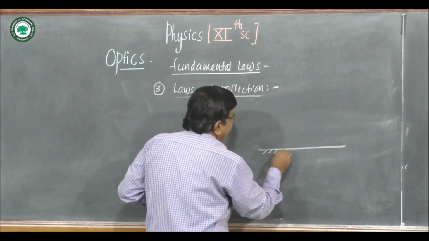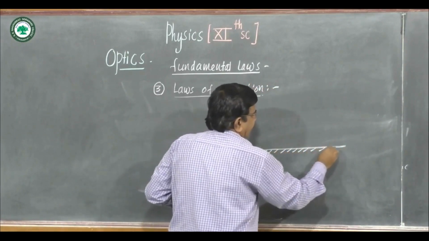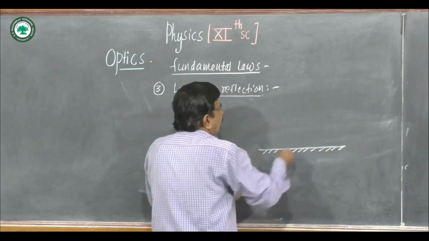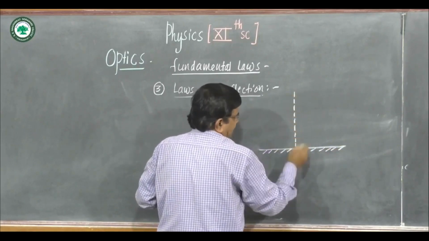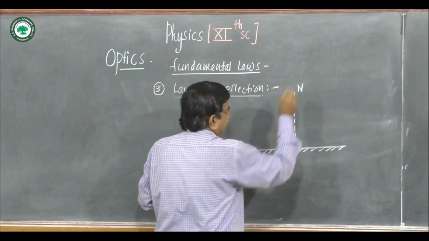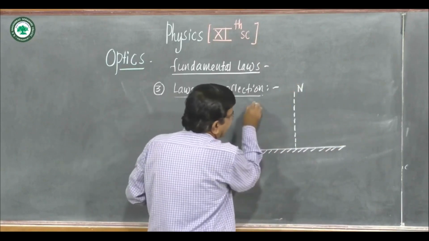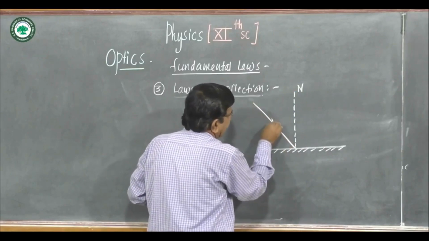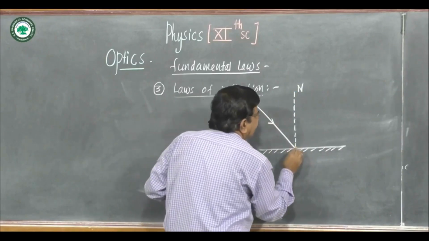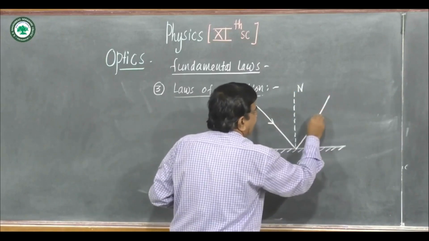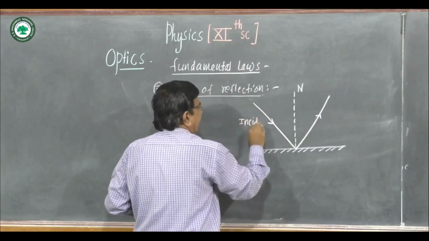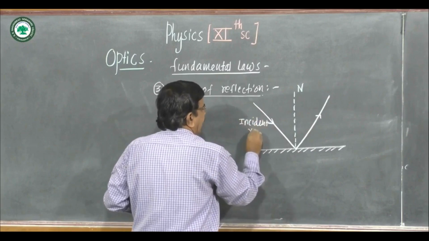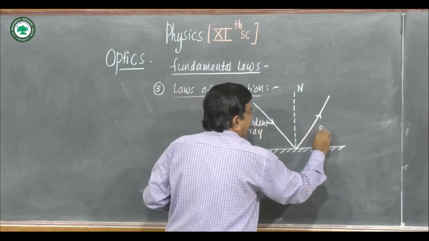Suppose this is the reflecting surface. We draw here the normal, that is the perpendicular to the surface. This is the normal. This is the incident ray. The ray is bouncing back. This is the reflected ray.